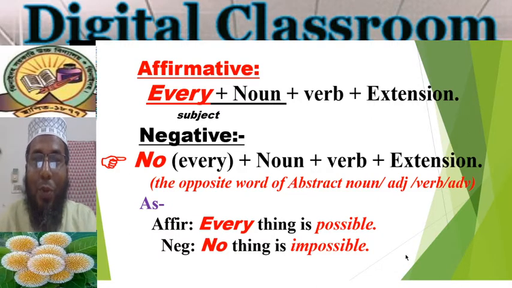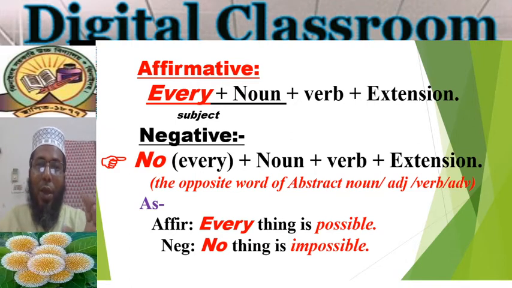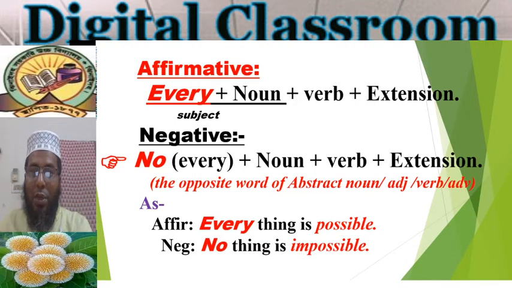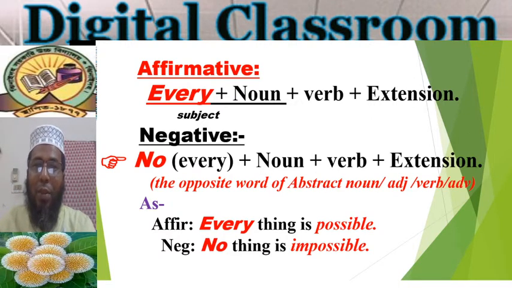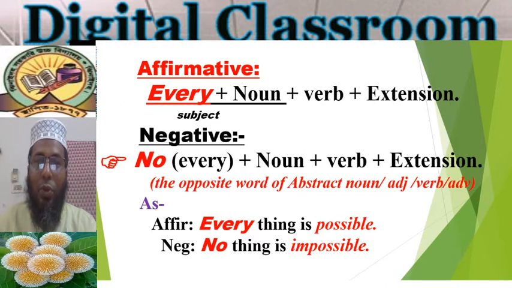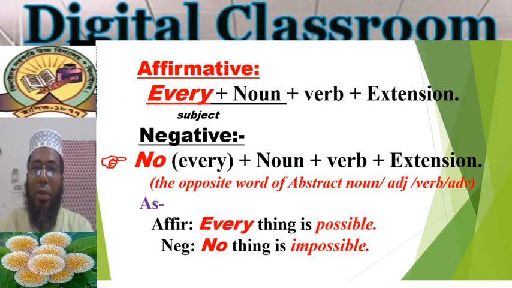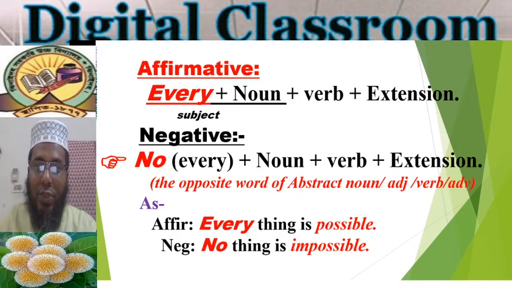there is an advice for you. Like this affirmative sentence, we can change it into negative following the three rules. But my advice to you, in your examination hall, if any question is given like this, you must follow the first rule, because this is the easiest form.